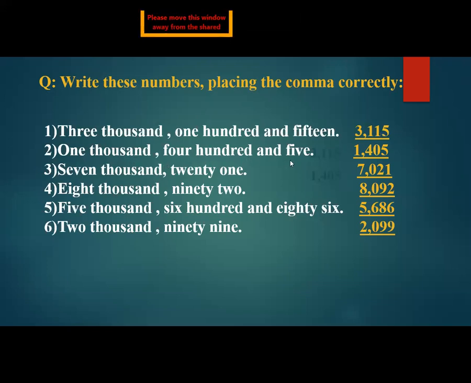Number 2 is 1405. Number 3, 7021. So nothing is given at the place of 100. Yes, nothing is given at the place of 100, so you write 7 at the place of 1000, comma, you put 0 and 21. Okay, so number 4 is 8092. So you write 8 at the place of 1000 and 0 at the place of 100 because nothing is given here, and 92.